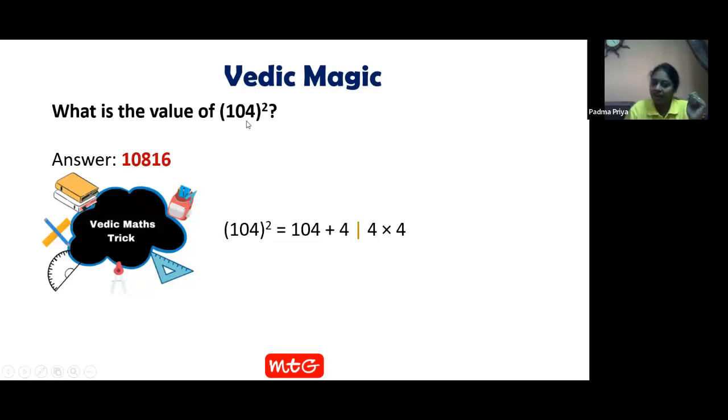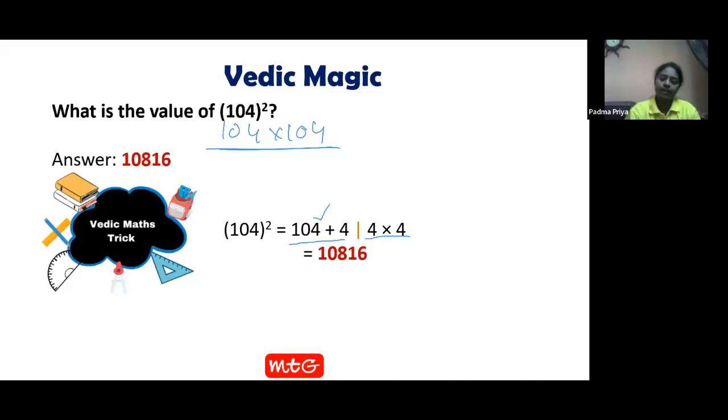What is the number here? 104. I told you that you need to multiply the number by itself. The meaning of this question is 104 into 104. So what should we do whenever we have this type of number? Whatever the number is, we should add the last digit to it. What is the last digit here? 4. I have added it. And that digit I have multiplied by itself, 4 4s are 16. These are the two parts of the answer, and my answer is like this. See how easy it is.